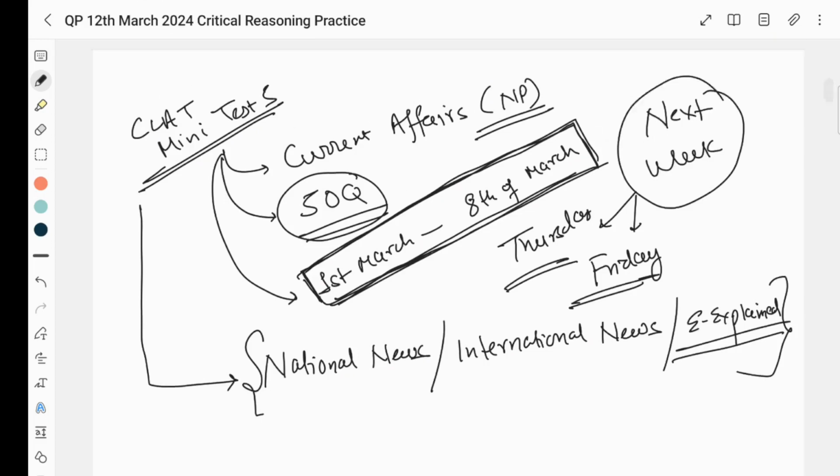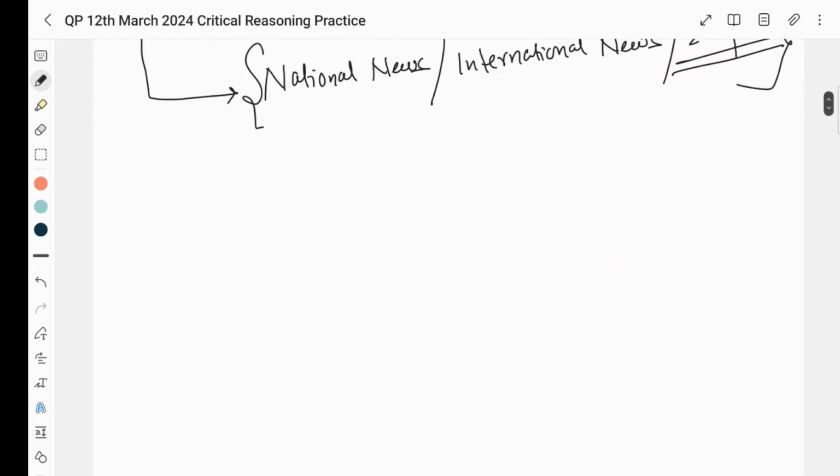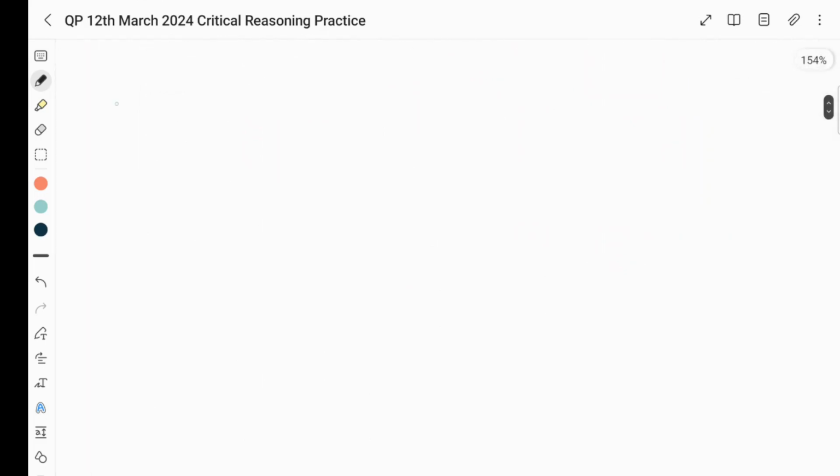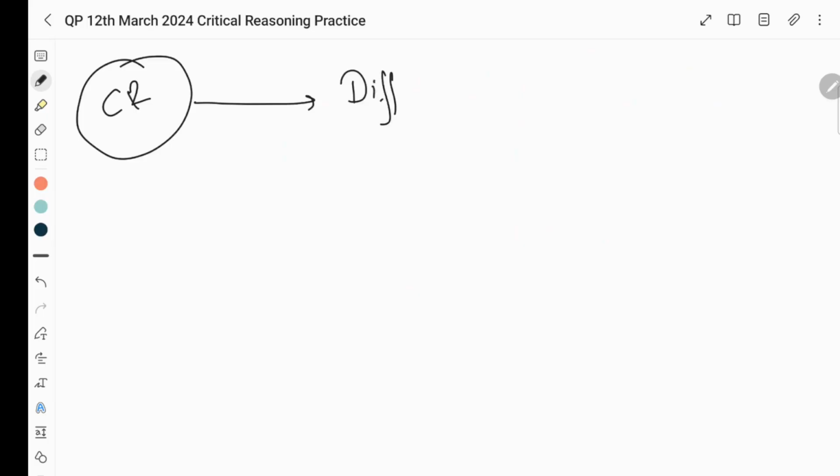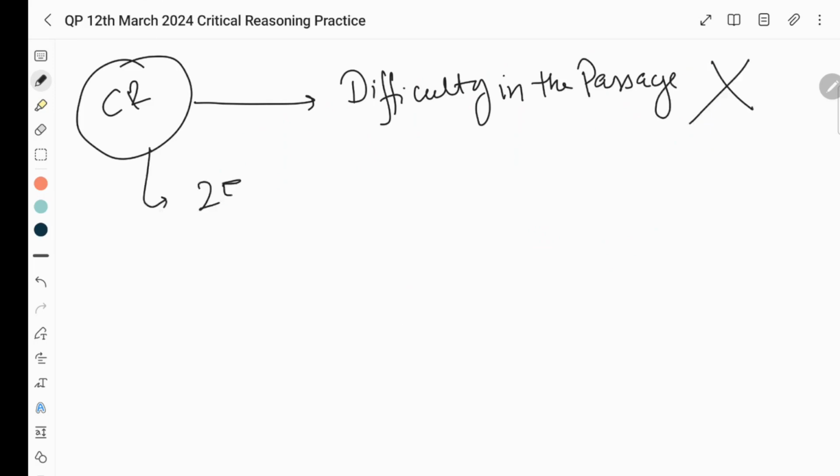So having said that, the biggest roadblock in the critical reasoning section in CLAT is not the difficulty in the passage. The passages are not difficult, so this is not the biggest challenge. The biggest challenge is that you have to do it within 25 minutes.